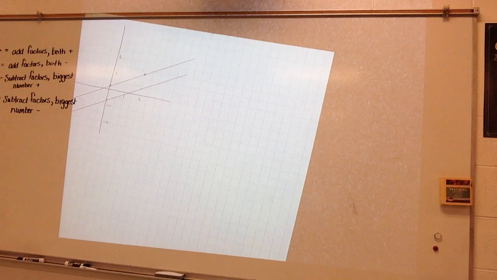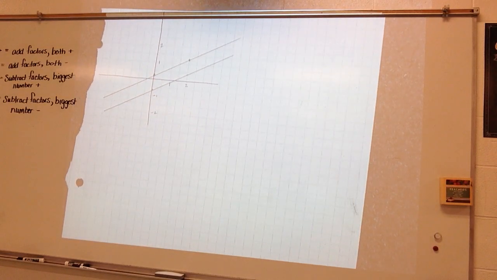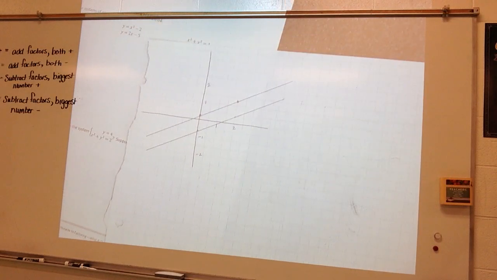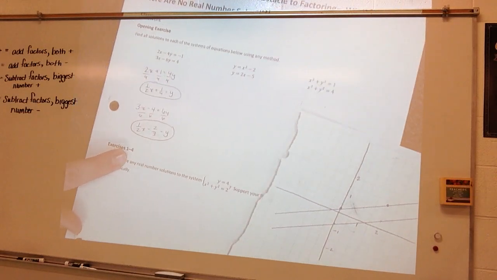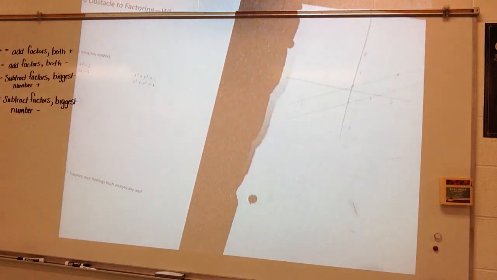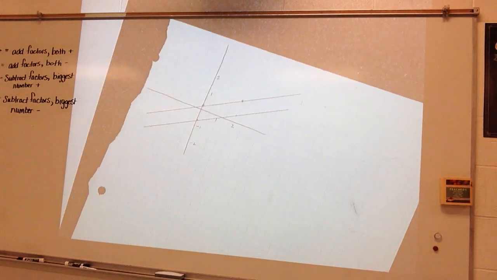What do I see? Is there a solution? There's no real solution here. They are parallel lines. I should know that because they have the same slope. And remember, lines that have the same slope are parallel lines. All right, let's look at the second one.